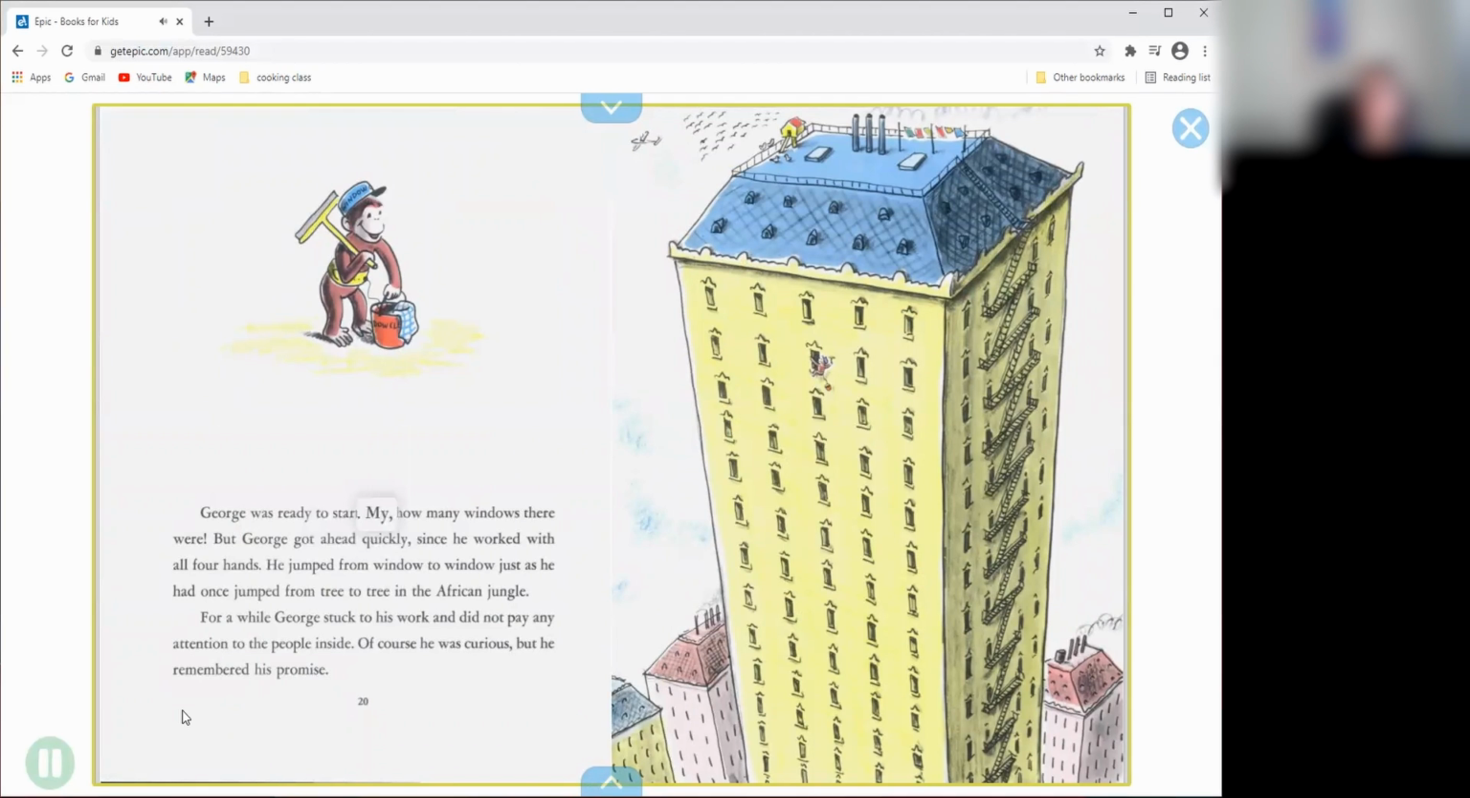My, how many windows there were! But George got ahead quickly since he worked with all 4 hands. He jumped from window to window, just as he had once jumped from tree to tree in the African jungle. For a while, George stuck to his work and did not pay any attention to the people inside. Of course, he was curious, but he remembered his promise.